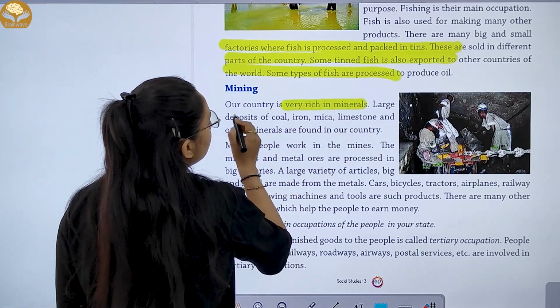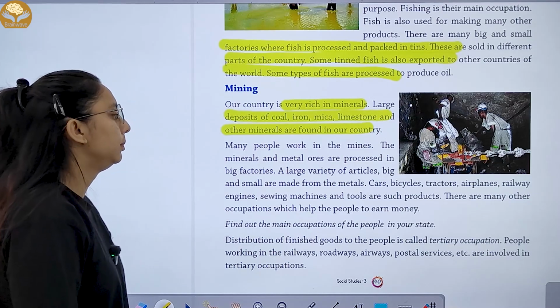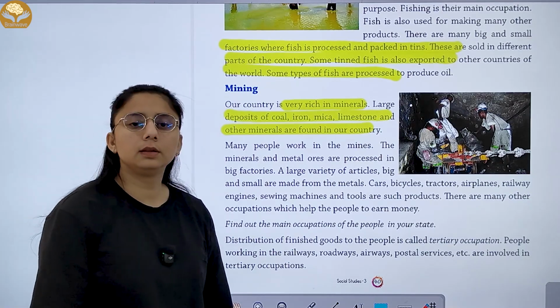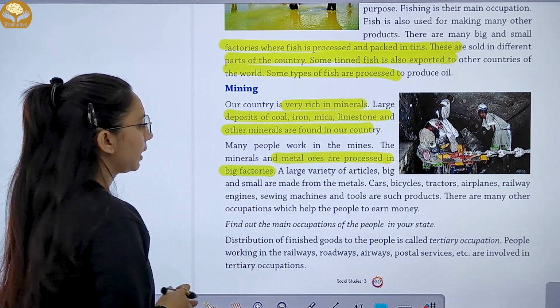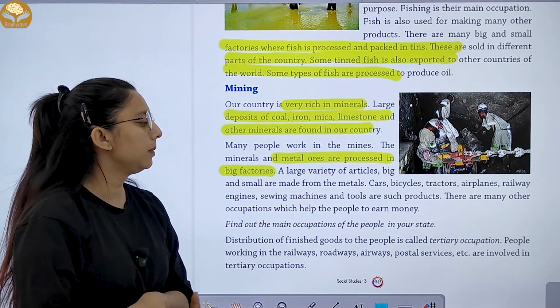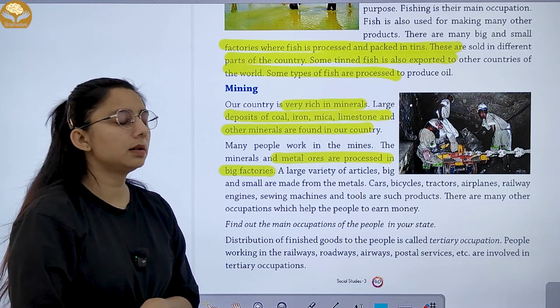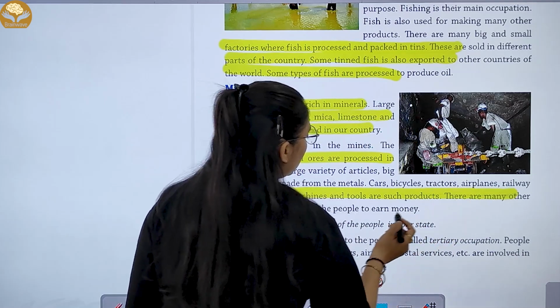Then we have mining. Our country is very rich in minerals. Large deposits of coal, iron, mica, limestone and other minerals are found. Many people work in mines. What do they do? Metal ores are processed in factories. A large variety of articles, big and small, are made from the metal. Cars, bicycles, tractors, airplanes, railway engines, sewing machines and tools are such products.